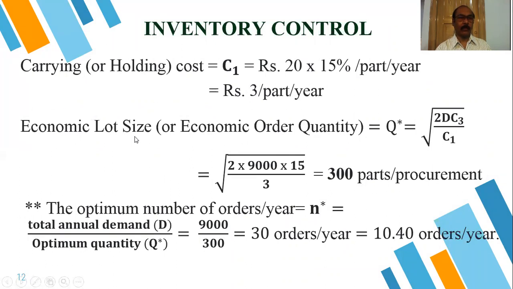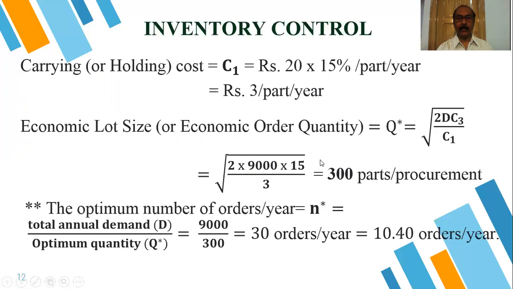Now we know the formula of economic lot size or economic order quantity: Q star is equal to square root of twice DC3 by C1. That we can use. Now D is 9,000, C3 is 15, and C1 is 3. By putting these in our relation and calculating, we will get 300. So 300 parts per procurement. That means with each and every order we are placing, the annual demand is 9,000, and 300 is our quantity per order.